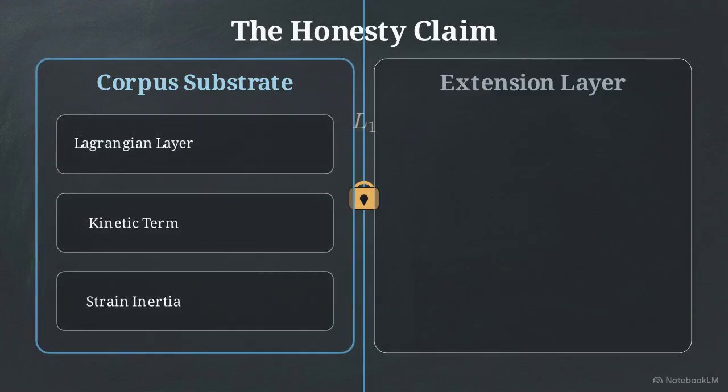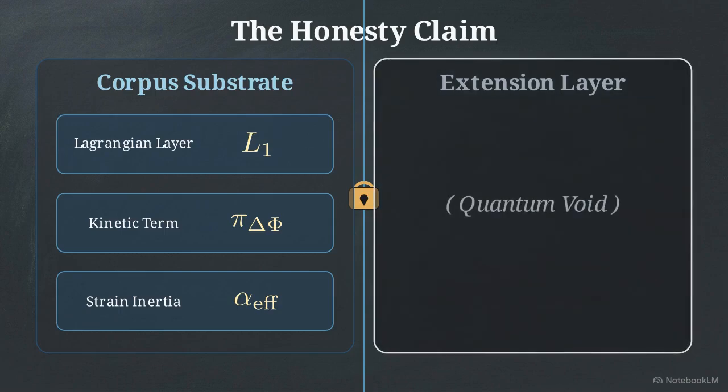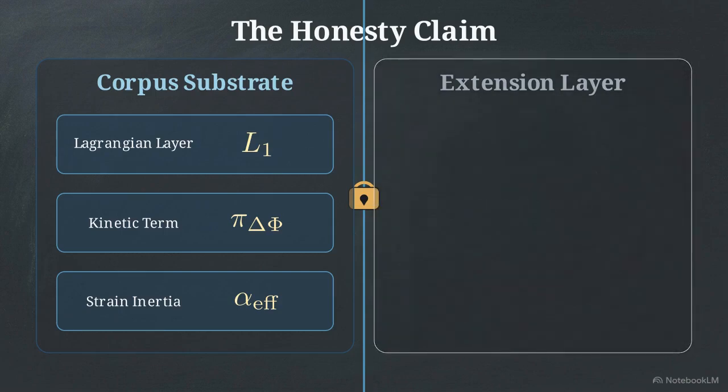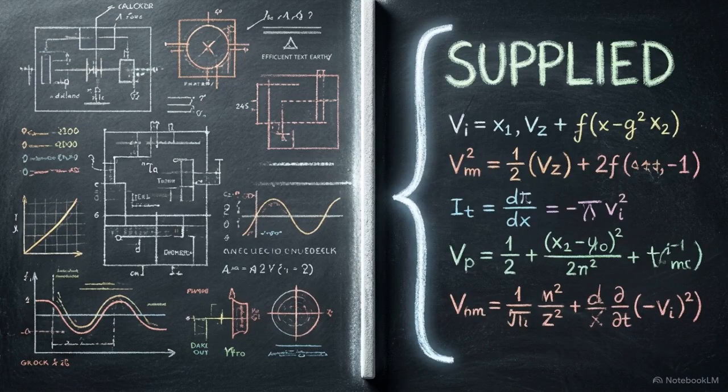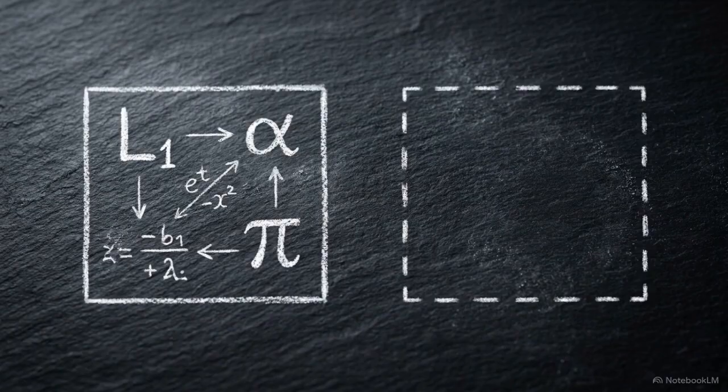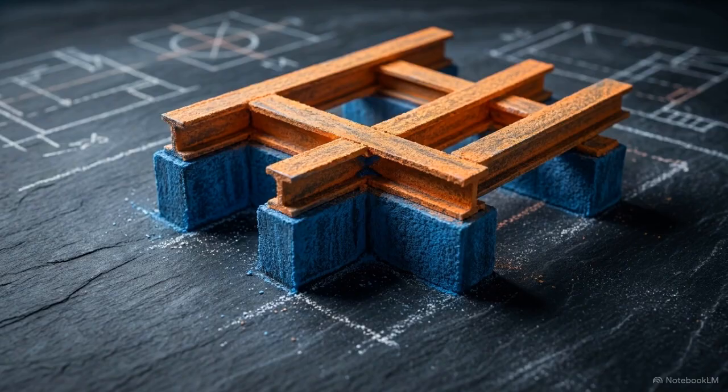We start by mapping our established variables. The L1 Lagrangian, the kinetic term, and the strain inertia coefficient all belong strictly on the left side, the corpus substrate. The right side remains a completely empty void. The architectural rule here is rigid. No variable, coefficient, or structural assumption is allowed to cross this central boundary silently. Every addition must be declared. Maintaining this labeled boundary prevents mathematical cheating. By isolating what the theory provides versus what the researcher supplies, the structural integrity of the physics remains intact.